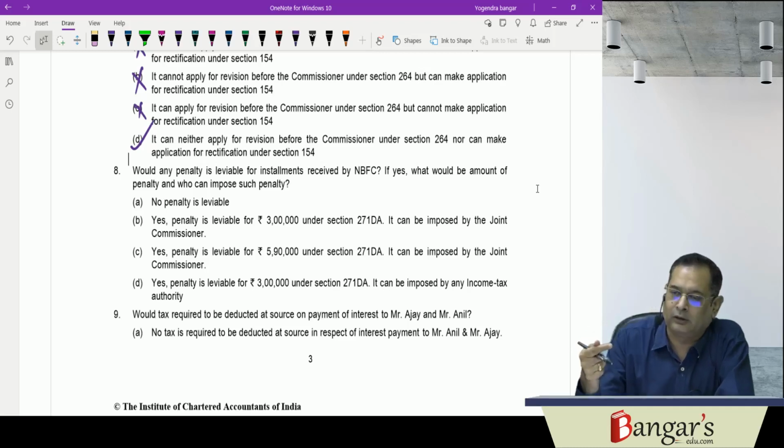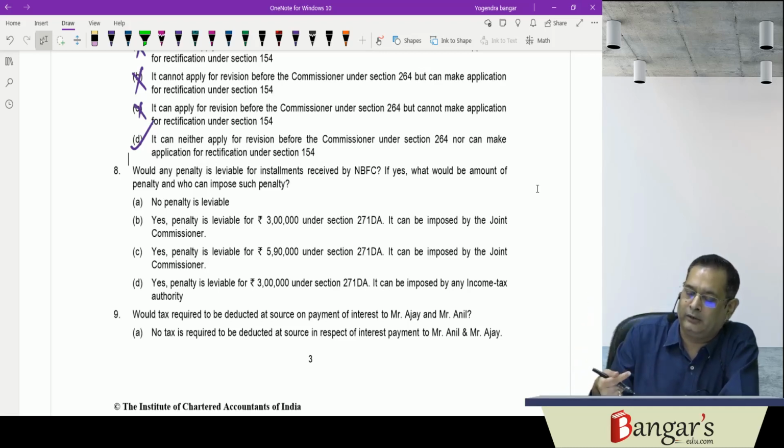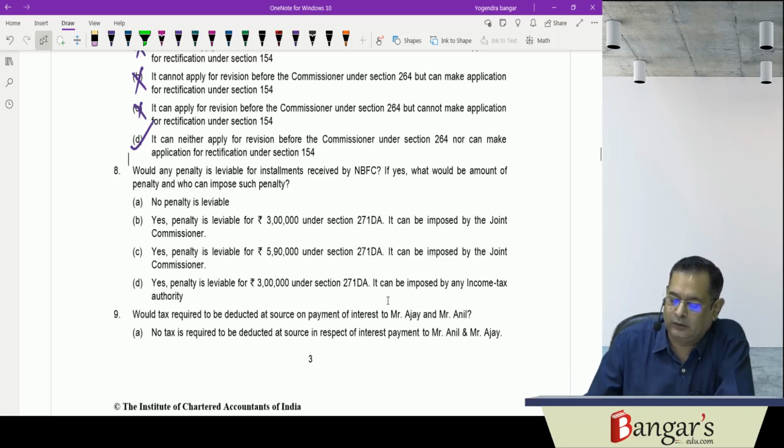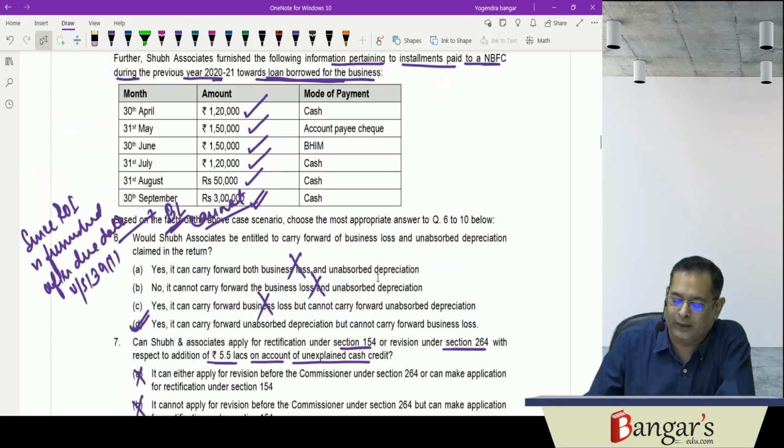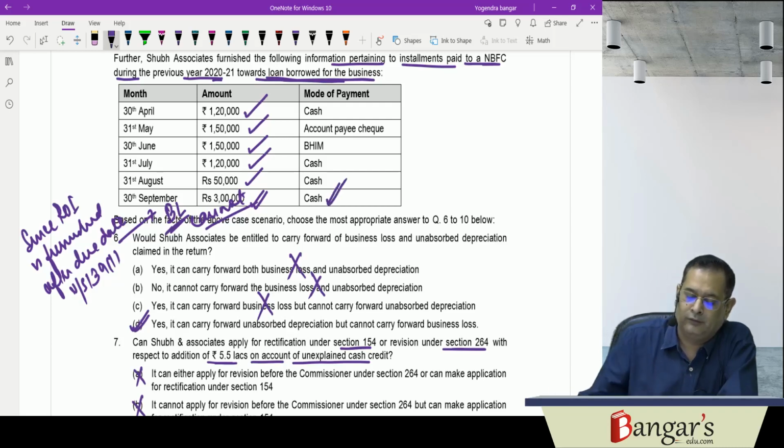So we cannot aggregate these installments to find out the violation. Then penalty would be levied in case the installment amount exceeds rupees 2 lakhs. So in this case, the cash installment in one case has exceeded rupees 2 lakhs, that is on 30th of September.